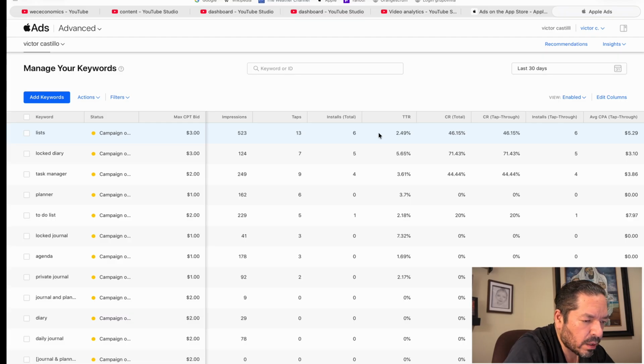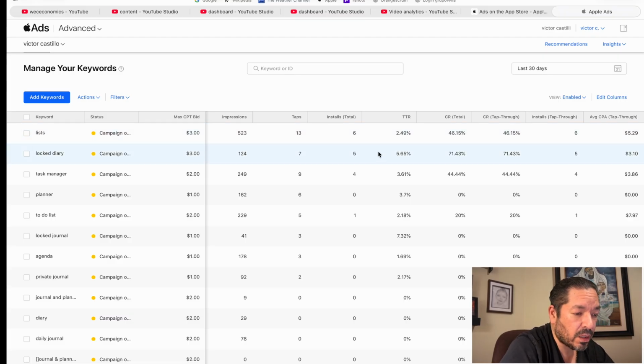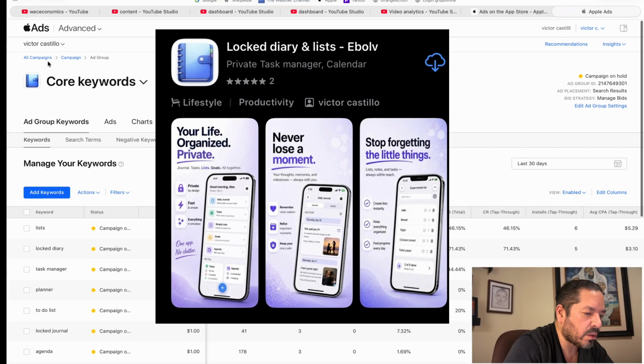And lists went down from, what, 9 was it, to 5.29. Log diary to 3.10, which was absolutely great. And I had a conversion of about, what's this, 60%, I'll say, 71% for log diary. And that's when I changed the name to Log Diary and List Evolve for the fourth trial.